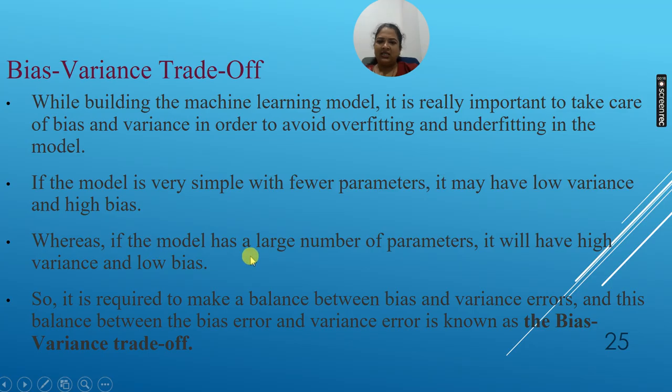Whereas if the model has a large number of parameters and complex data, it will have high variance and low bias. High variance means while training everything was going good, but while testing it is not matching the actual values. So it is required to make a balance between the bias error and the variance error, and this balance is known as the bias variance trade-off.